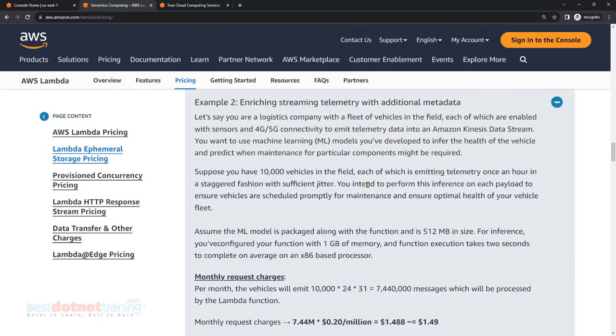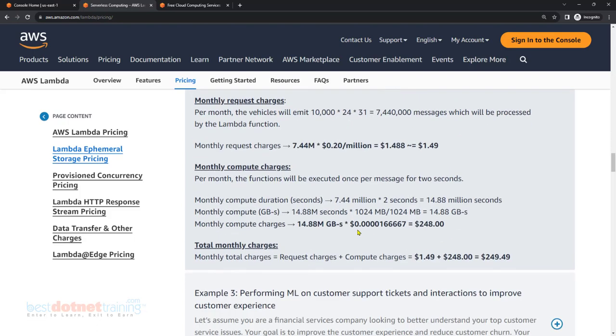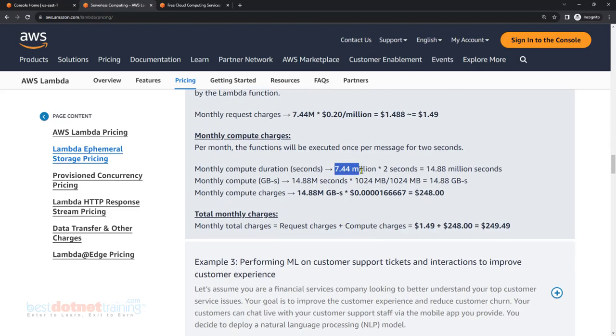Because in the first one the number of invocations counted was only 2 million. After removing the 1 million free tier, 2 million are left. Here they didn't remove the free tier, because we assume it is already consumed by some other Lambda function. So obviously we are counting all 7.44 million. Now you do a cost estimation: what if there is a 24/7 running EC2 instance? How much does that come to?